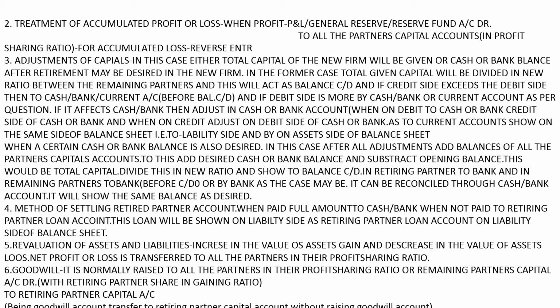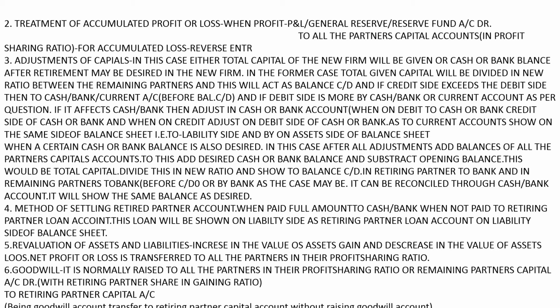And if there is a decrease in the value of assets, it is a loss and will be shown on the debit side of the revaluation account. Then after closing the revaluation account, profit or loss of revaluation will be transferred to all the partners in their profit sharing ratio.